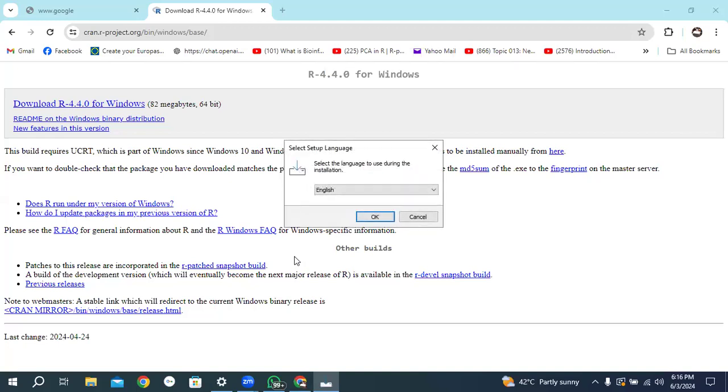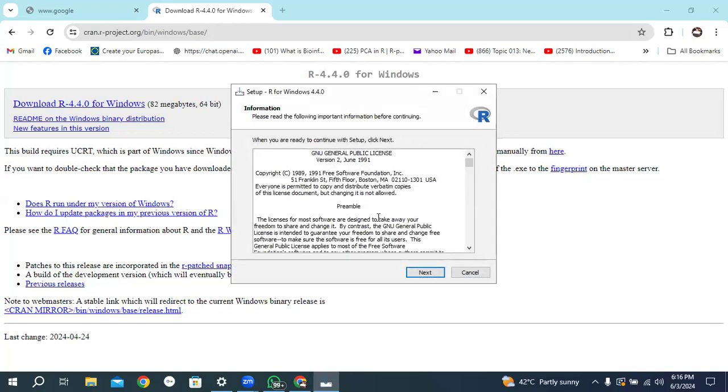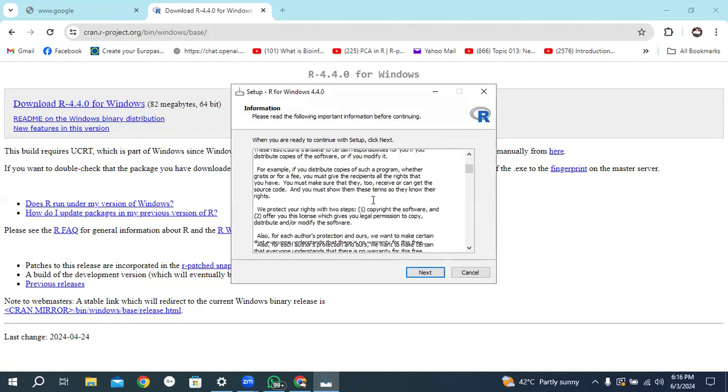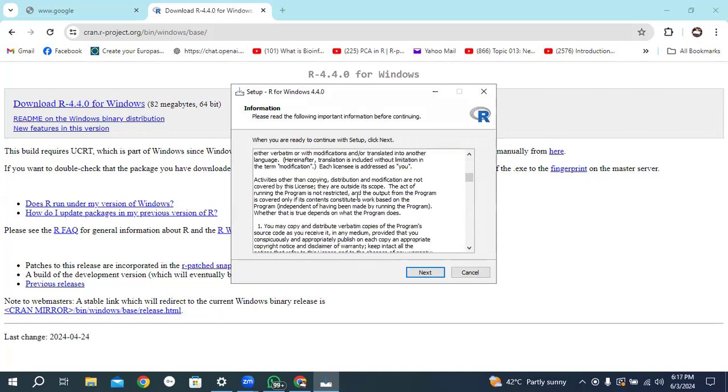When you click on the Yes button, it will show you another page to select the language to use during the installation. We want to use English, so click on English and press the OK button. After pressing OK, you will get another page showing the information about R and its copyright. If you want to read it, you can; otherwise, just click on the Next button.